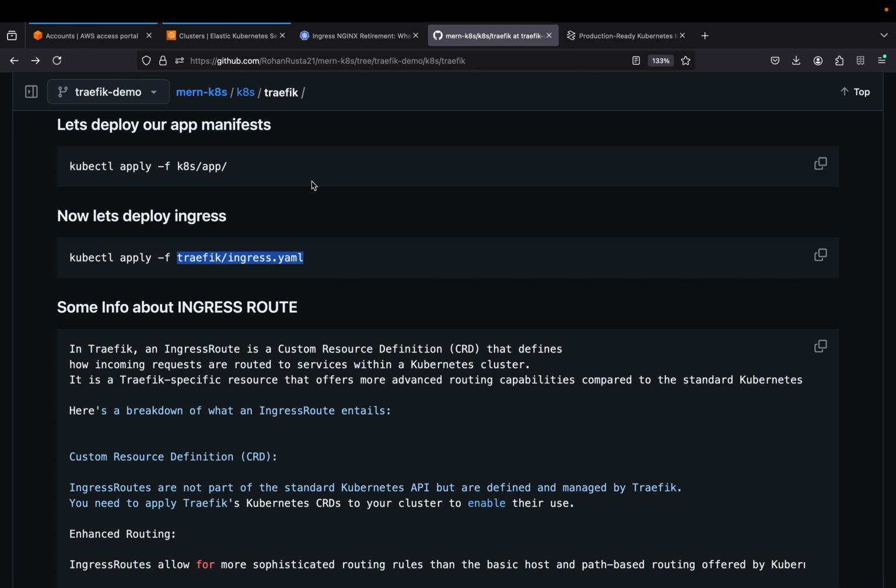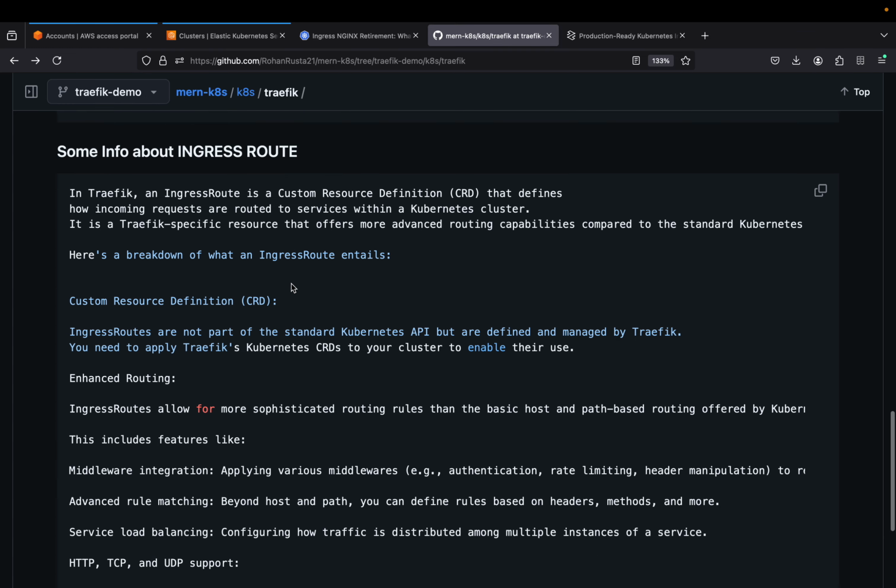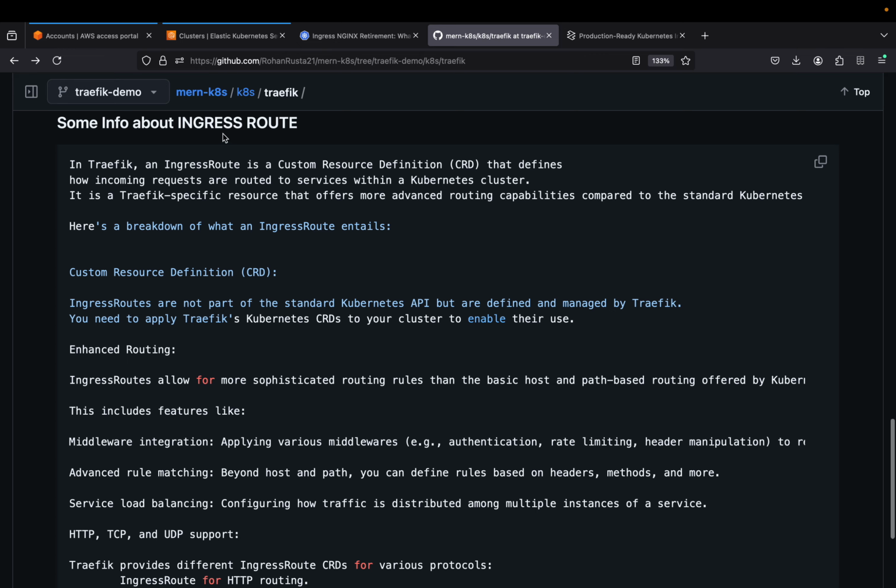So I have already explained to you the YAML file for that. So Ingress is, I think, very simple or very understandable to you because I have already created multiple videos on that. So the new thing is Ingress Route.